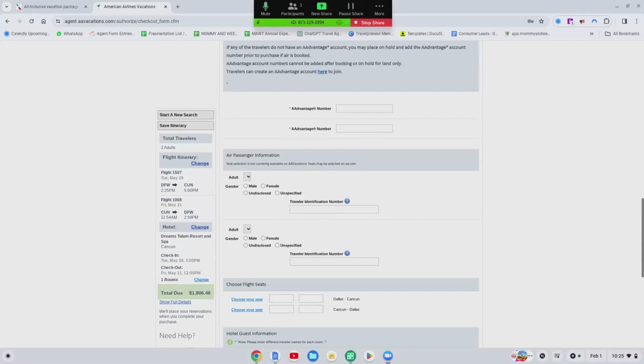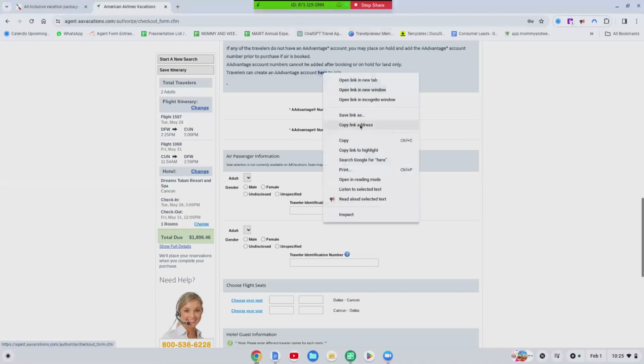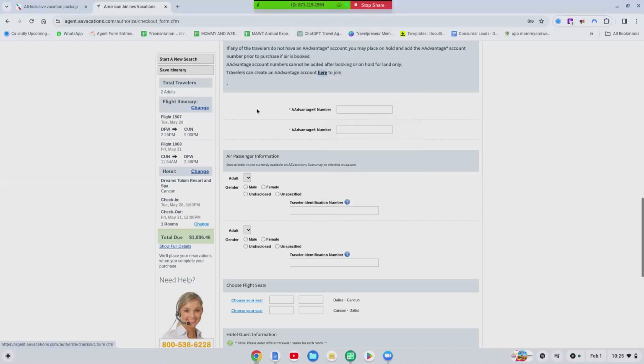What you would do in that case, if you know for sure that you're going to use American Airlines Vacation for travel agents, you're going to do this. Literally copy this and then send them that link to the client. Hey, Miss Jones, I'm getting ready to put your stuff on hold. Can you fill out the link for AA Vacations and send me back your AA Advantage number? I would not advise doing this for your client because they got to click the terms and conditions and all of that stuff. If you clicked it, that means your client did not agree to those terms and conditions. I hope that makes sense. Let them do that and let them send that back to you.